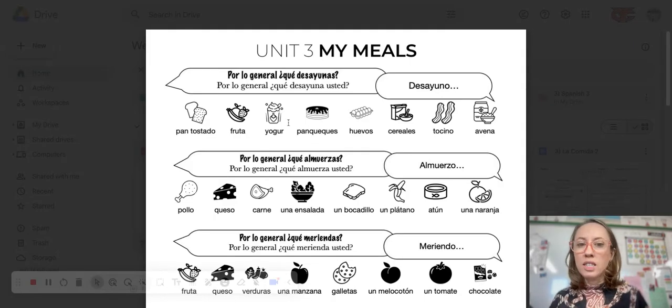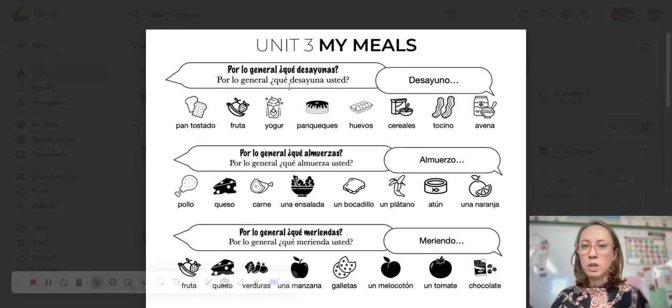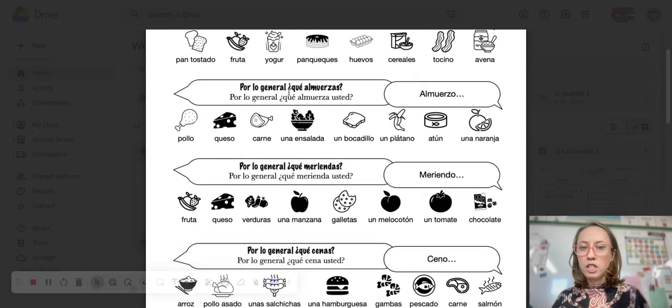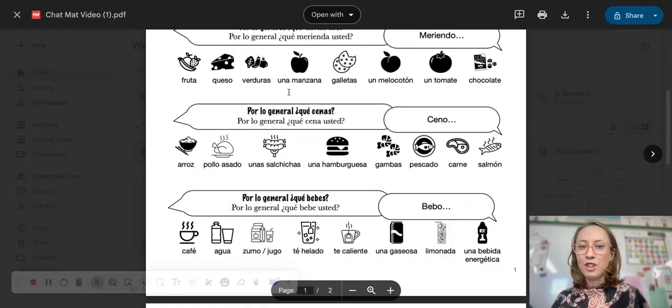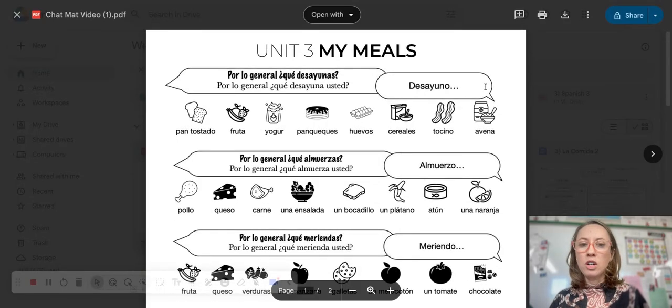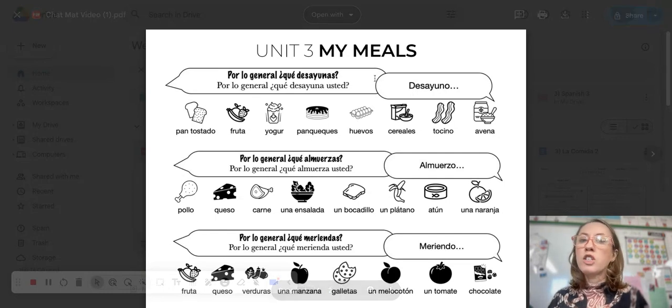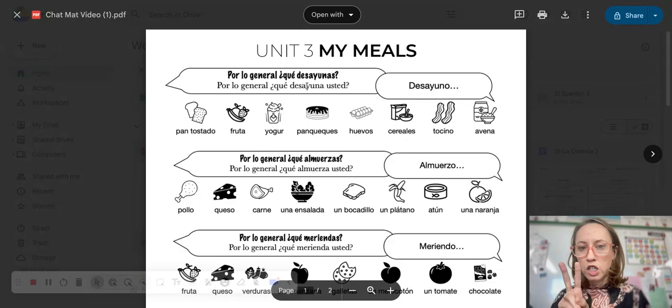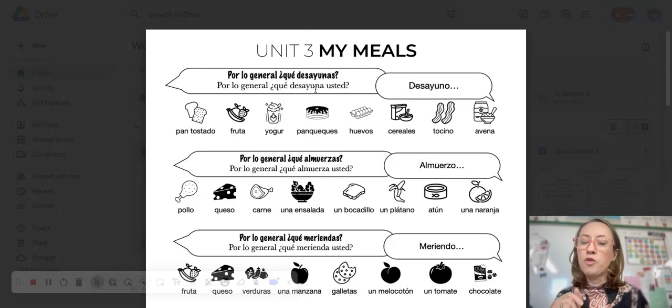Okay, so notice that we have a question for each meal, a question for breakfast, for lunch, for a snack, for dinner, and then for a drink, and also a sentence starter for how to start answering that question and some options here for how to answer it, okay? Also notice that we have two versions of each question. We have the informal and the formal. The informal, of course, you'd use like with a friend, and the formal you use with like an adult or somebody that you don't know as well.